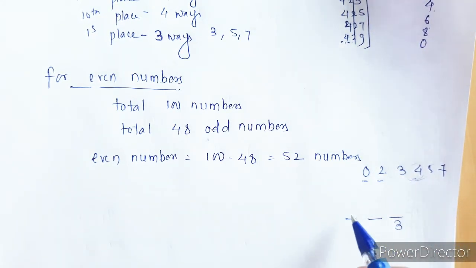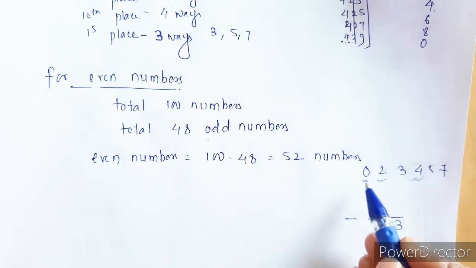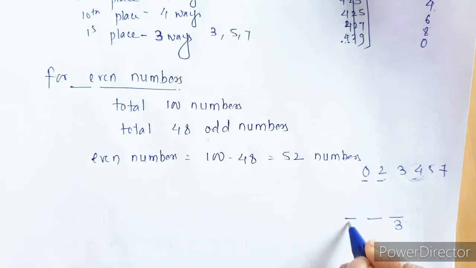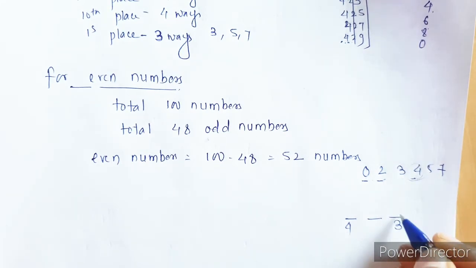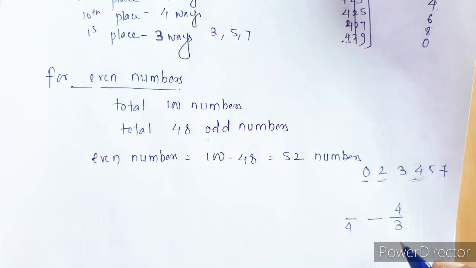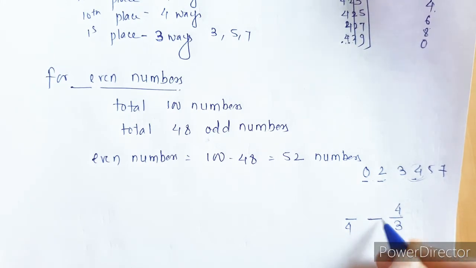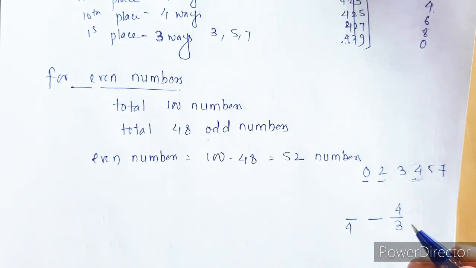Okay, now there are remaining 5 numbers, out of which 5 digits we cannot take 0. So there will be here 4 ways. But now we are not sure whether we have taken here 2, 4 or 0. What if we have taken 4 here and not 0, right? So then it is going to create problem.